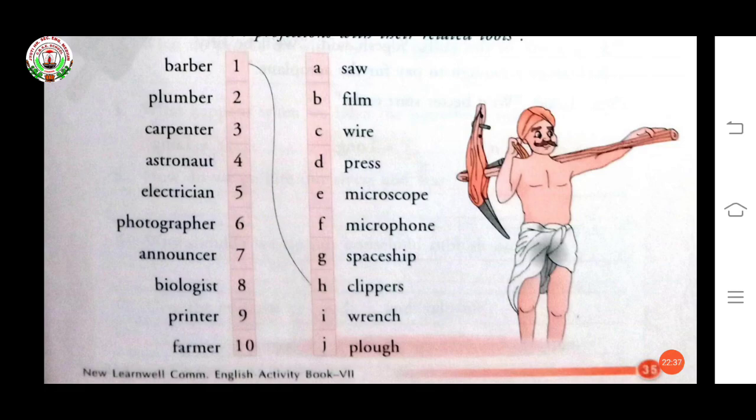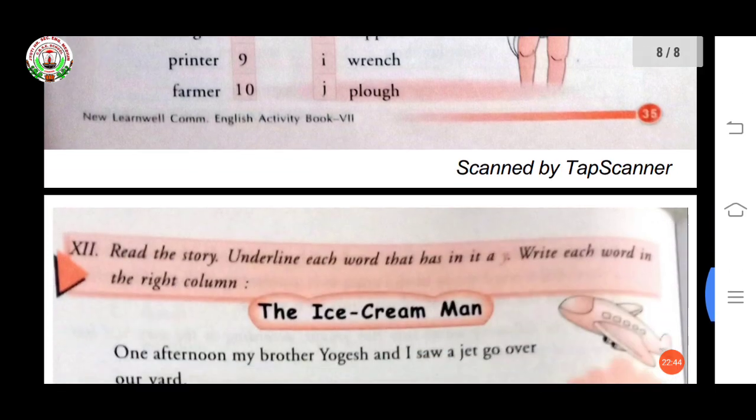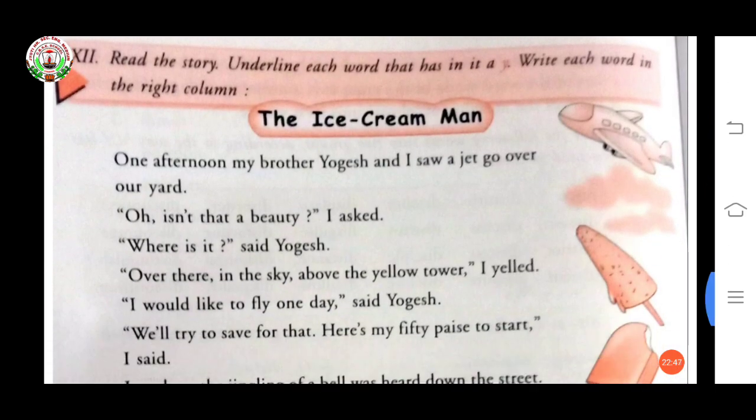You just have to match it or you can write the number in front of them. Now, come to your next exercise.